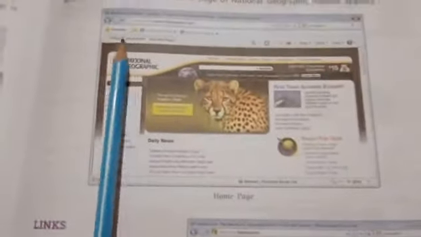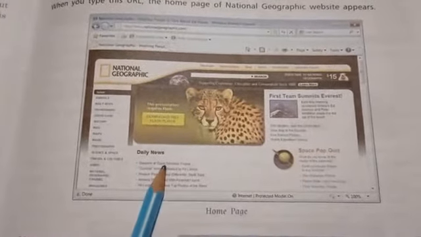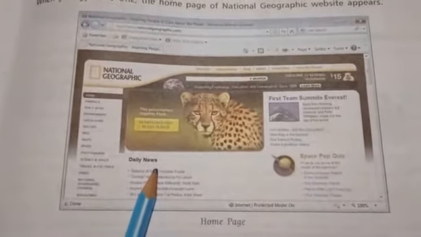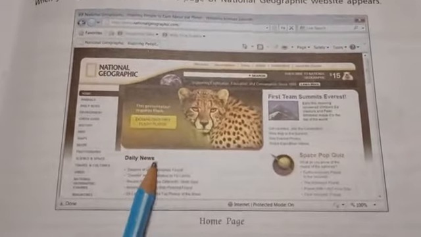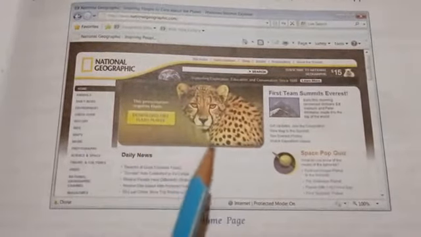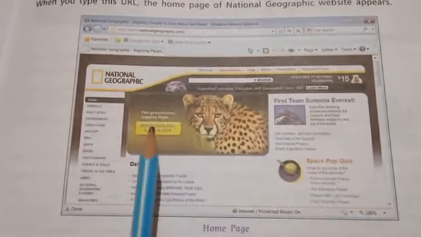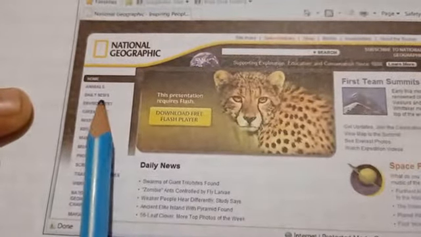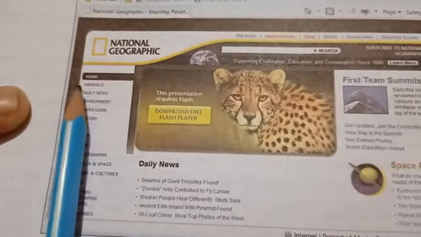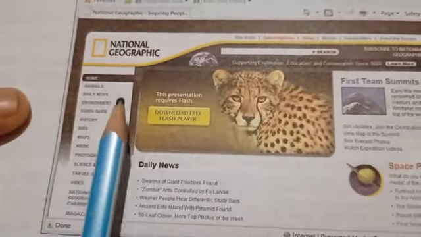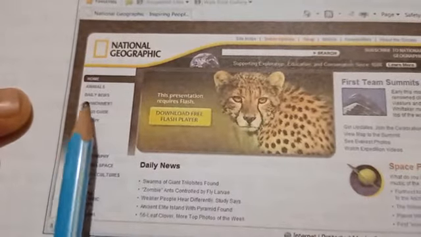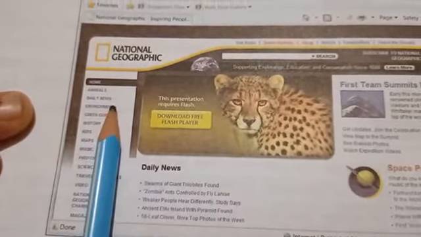You can see many things on this page, like animals, daily news, and so on. If you click on them, the linked pages of this website open.